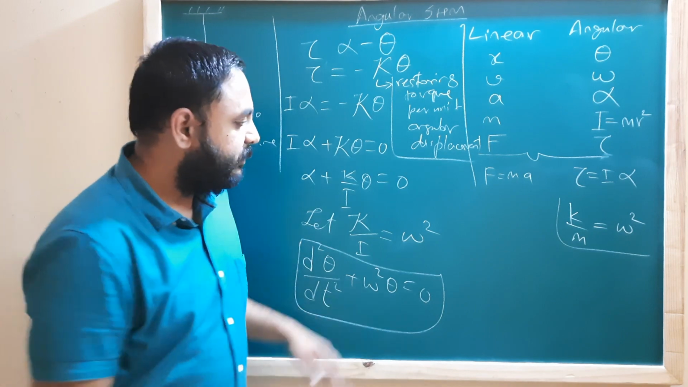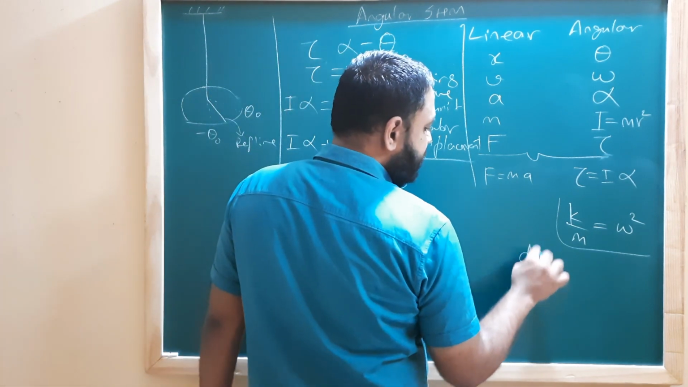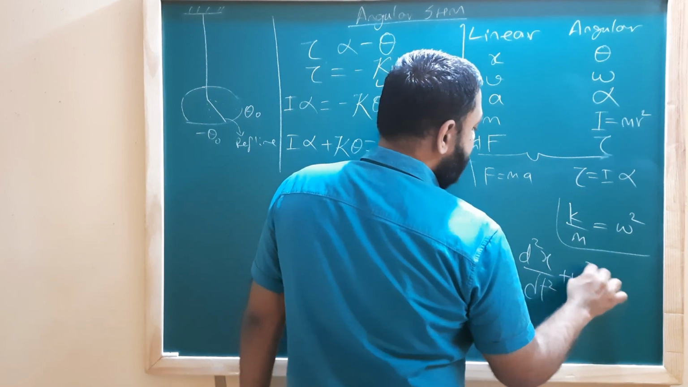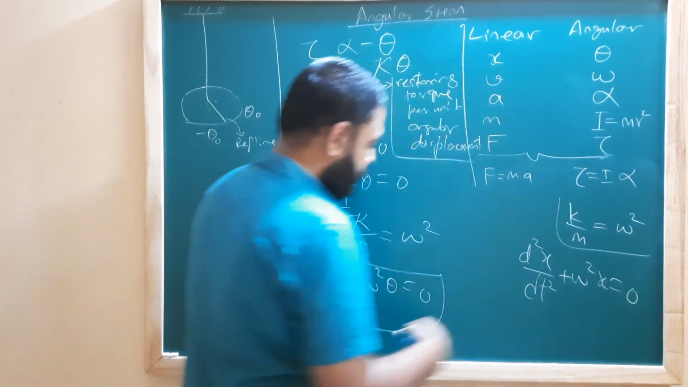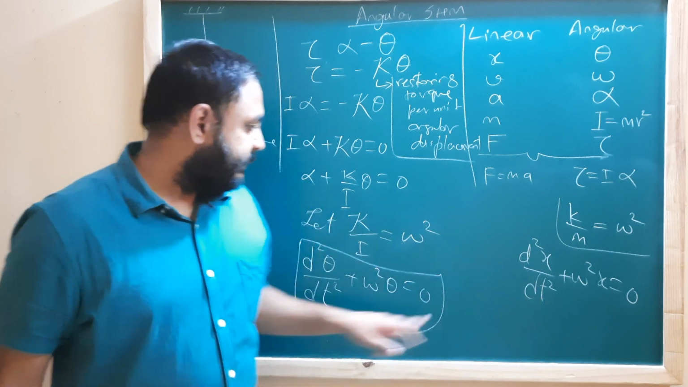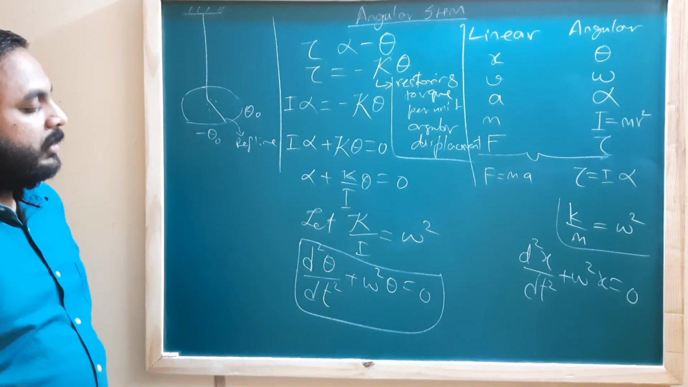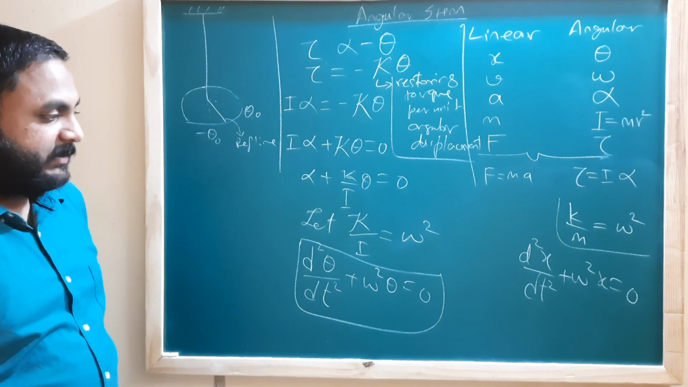How did we get this? Simple. We know the differential equation of linear SHM, d2x by dt squared plus omega squared into x is equal to 0. Just replace x by theta and you get the differential equation for angular SHM.